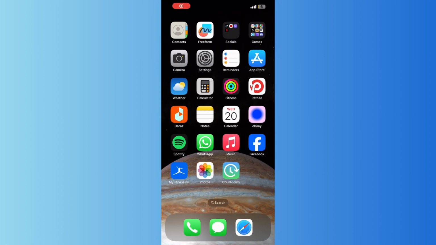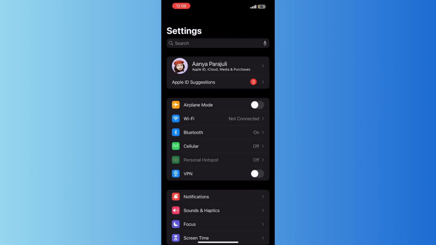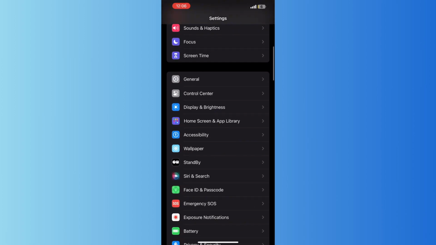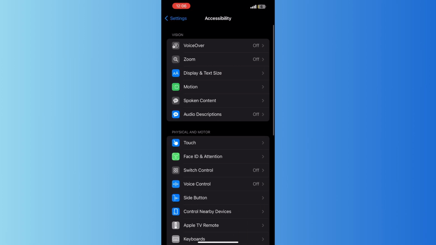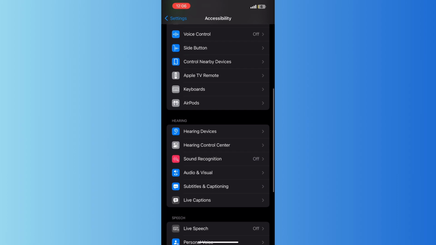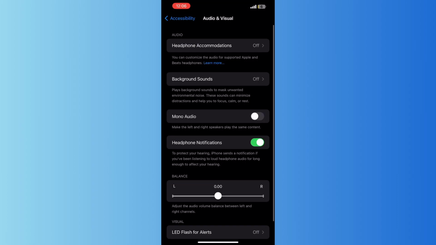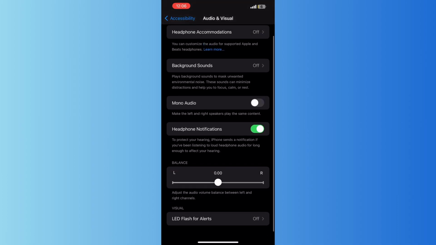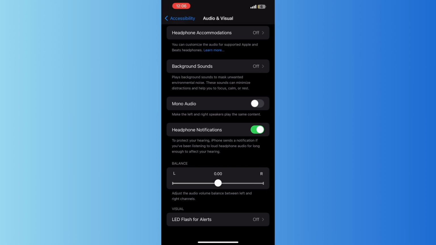What I want you to do is go and open your settings, scroll down and then tap on accessibility. Then again scroll down and go for audio and visual. After that, at the bottom, you will see balance, and there you will have a left and right sound balancing range. Make sure that it's in the middle and on 0.00.